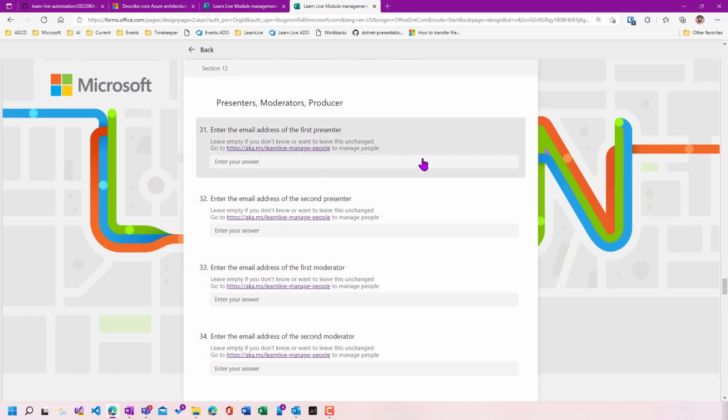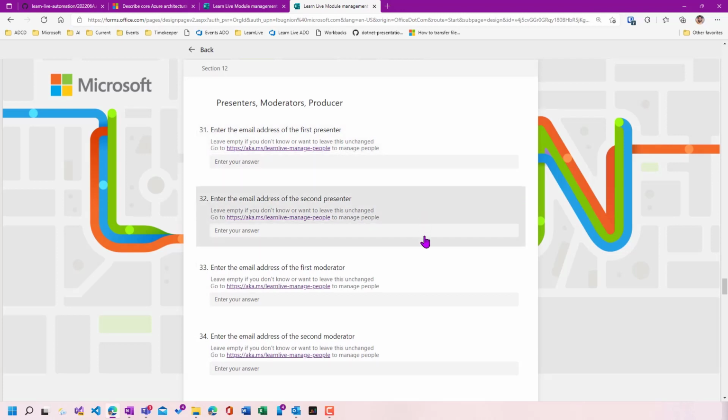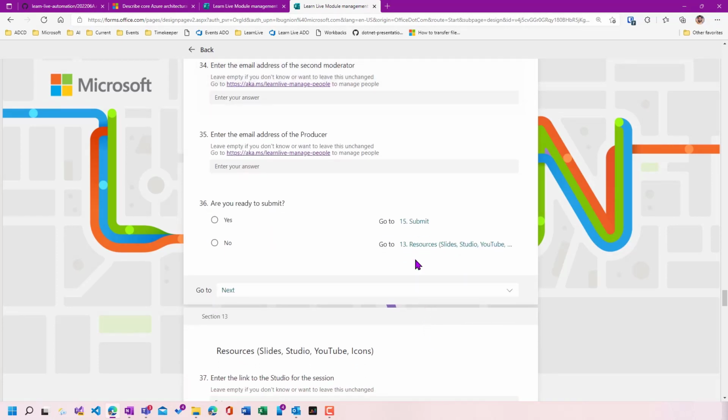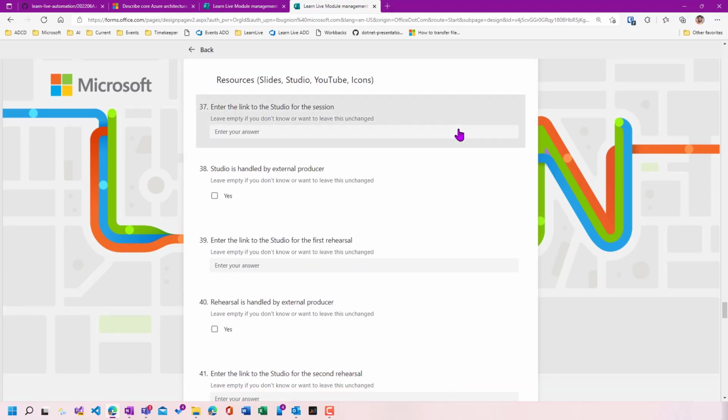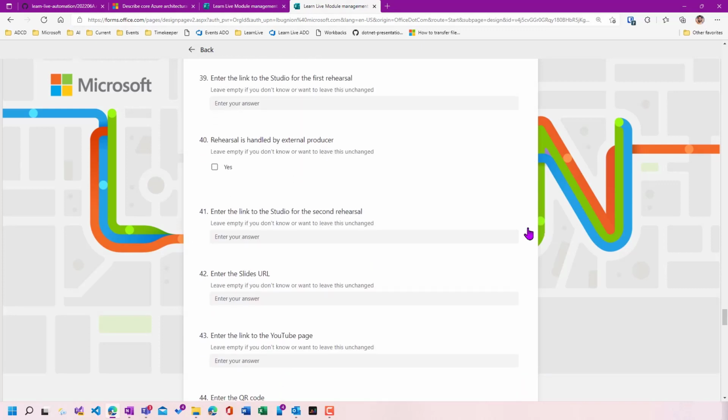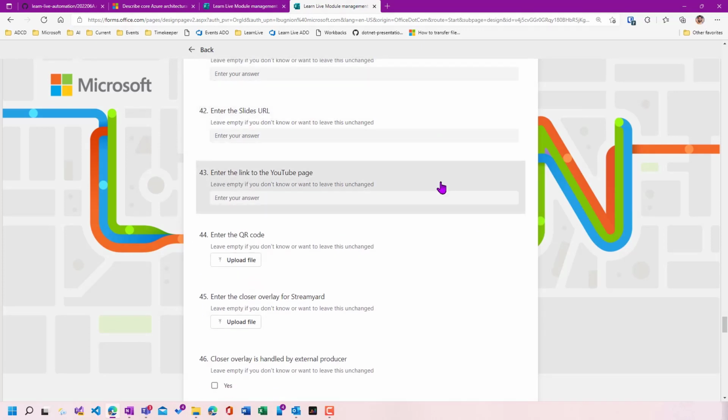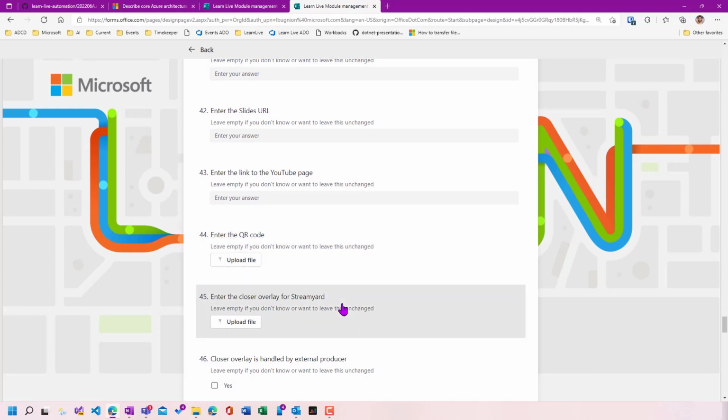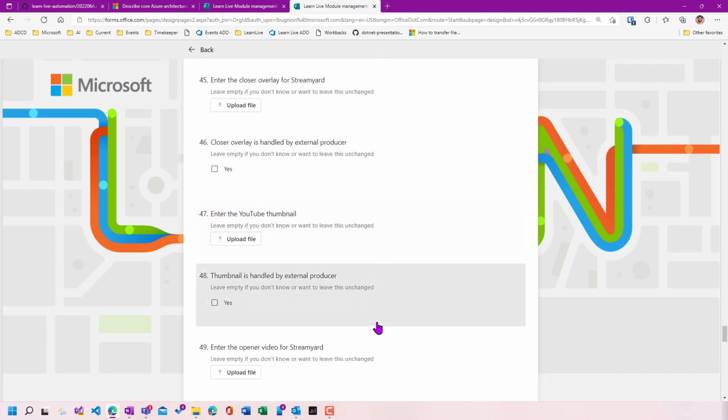Then we have a section about people: producer, presenter, and moderators. And here we enter the email address as a unique identifier of the person. We have a separate form to manage people where we can enter their headshot, their social media information, as well as their expertise and time zone and other things, which can be quite useful if we are looking for a new presenter. We have information about resources, for example, the studios in which the recording will take place, the URL to the slides, the link to the YouTube page, different graphic information, YouTube thumbnail, opener videos, closer videos, etc.